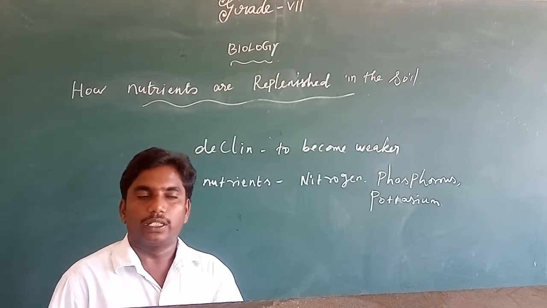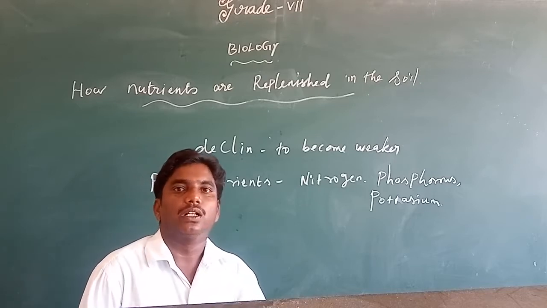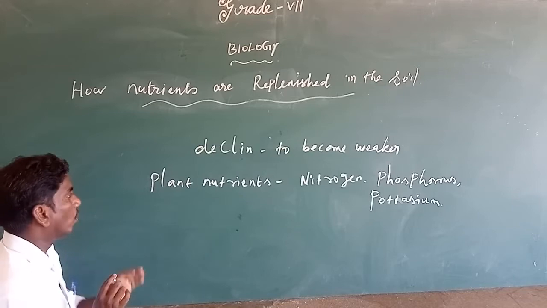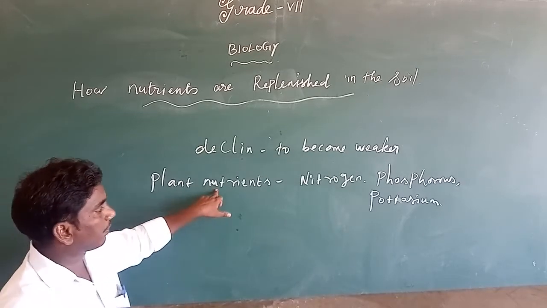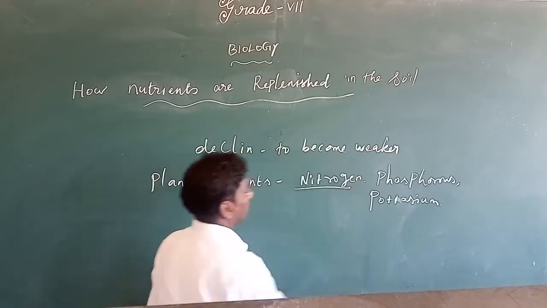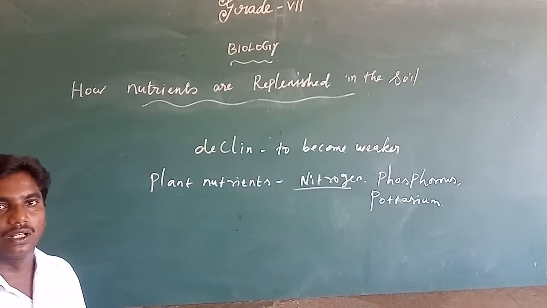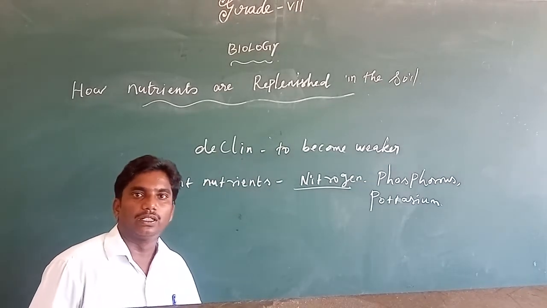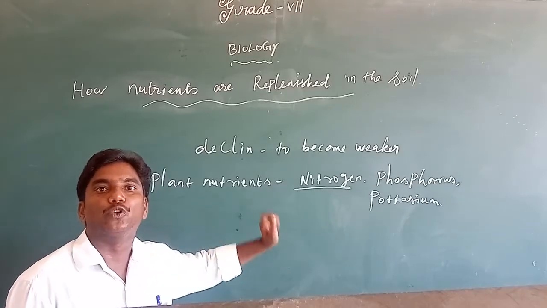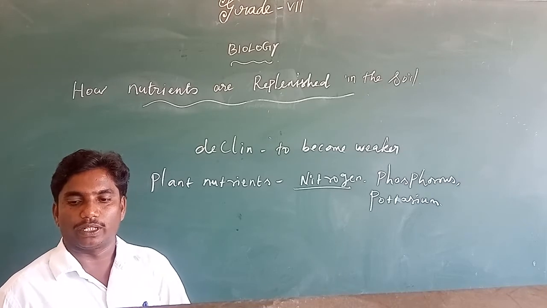Usually the crop requires a lot of nitrogen to make proteins. So nitrogen is one of the very important nutrients for the crop. The crop usually requires that nitrogen to make protein.